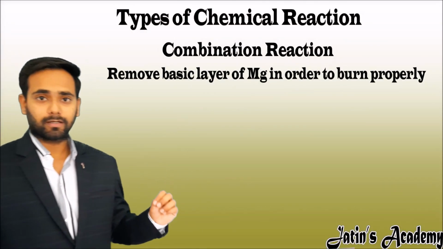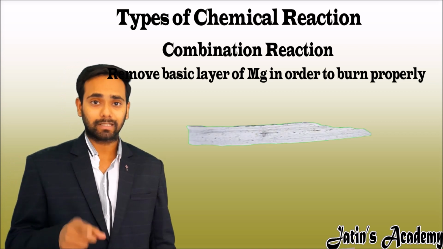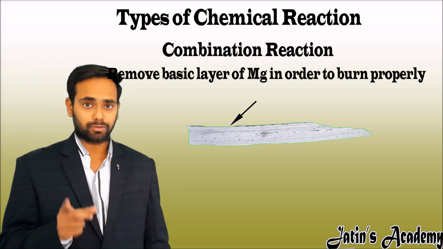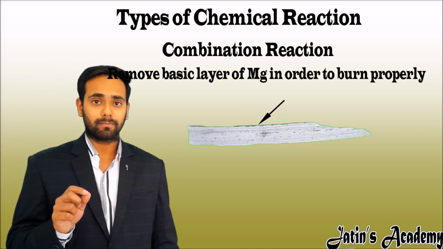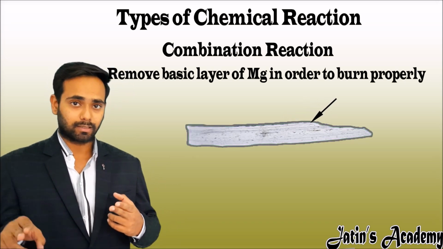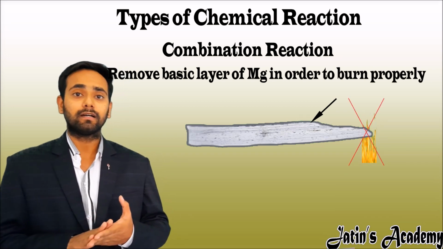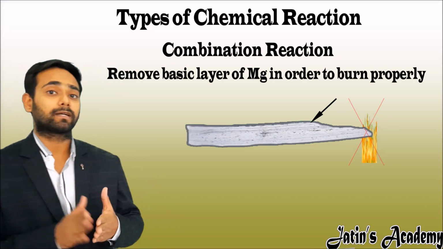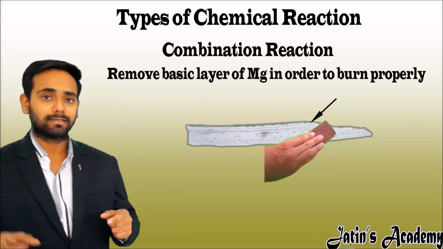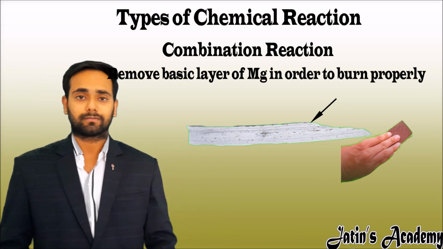In order to burn the magnesium ribbon without any hindrance, first we have to clean the magnesium ribbon with sandpaper. Why? Because on exposure to air, the magnesium ribbon gets a carbonate or oxide layer on the surface. This oxide or carbonate layer hinders the heating effect, so the magnesium ribbon will not burn if we can't remove this layer. So before burning we have to remove this layer.